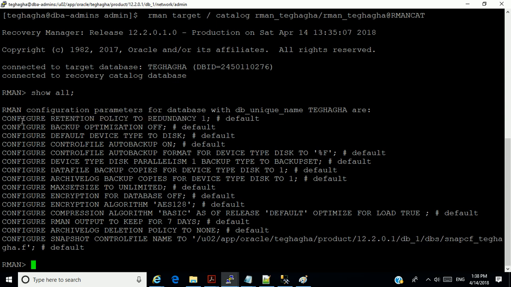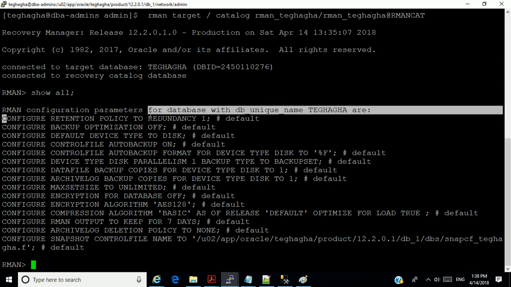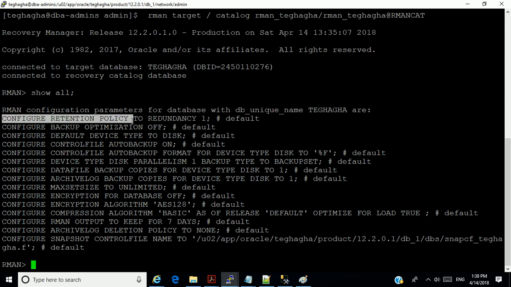The best option normally is to configure it to use what we call the recovery window, and normally you should put it in terms of days. So I'm going to set the policy to a recovery window of 7 days, for instance. This is a small computer, so let me just say 7 days.